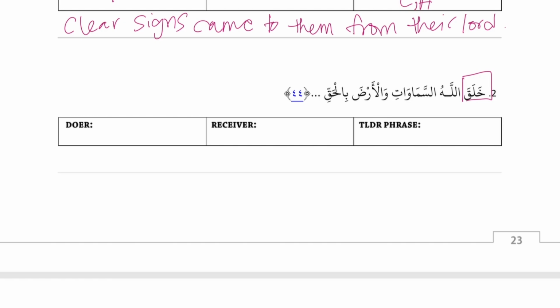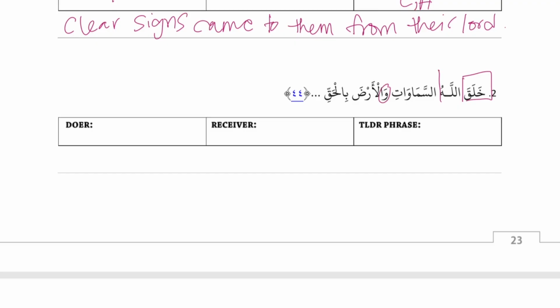Right. Okay. So Allahu and as-samawati, those are both specific nouns. And between a specific noun and a specific noun is an easy break. You sure it's not a descriptive? Yes. Because as-samawat is not an adjective. Because it's a noun. A noun can't describe. And then as-samawati wal arda are related because waw is a connector.